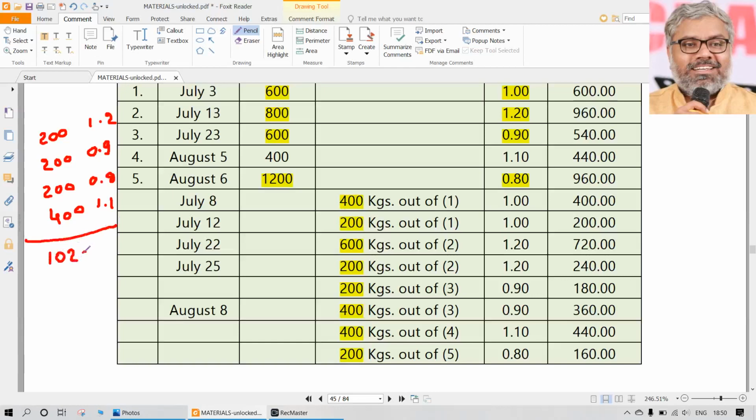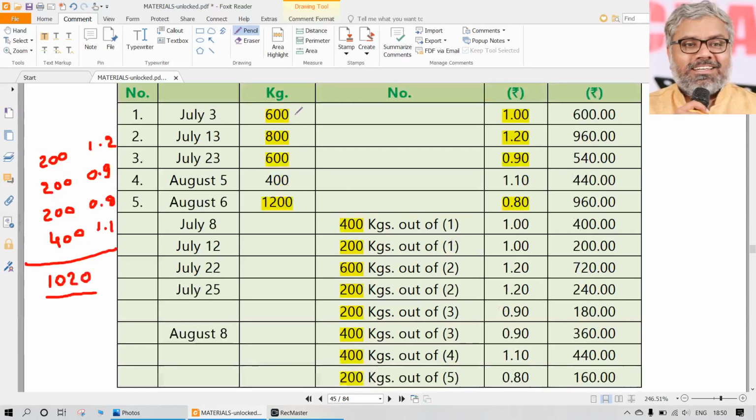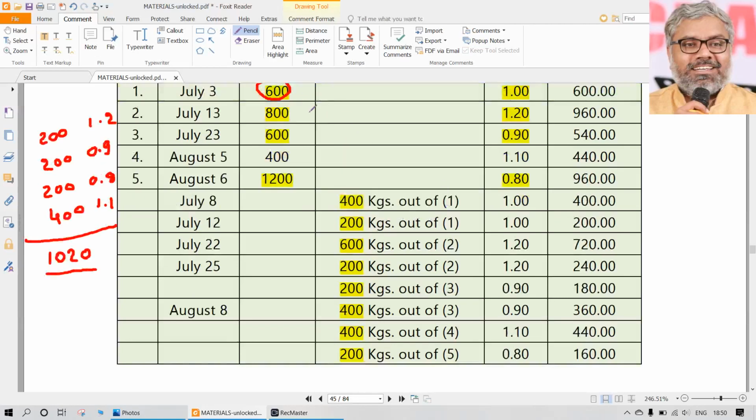But what if we used FIFO? The closing stock will be different. So what is the closing stock of that? If you check, according to this only, once again you have to check that. So is 600 entirely gone or not according to FIFO? Yes, because both of them are out of 1. So this is over. These two are from 1 and then these two are from 2, which means again 800 is also gone according to FIFO. And then 3, these two are from 3, so that means this 600 is also gone according to FIFO.